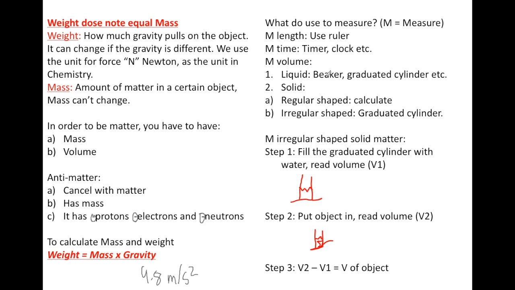For liquids, we can use a beaker, graduated cylinder, and a lot of other flasks. But for solids, here's the interesting part. For regular solids, of course, we can just calculate. But for irregularly shaped solids, we have to use the graduated cylinder.